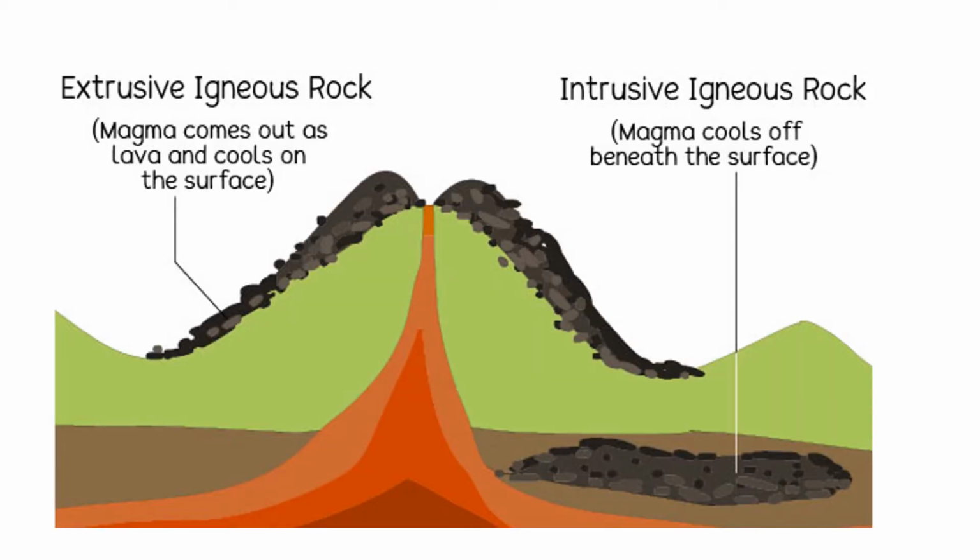Igneous rock is of two types: extrusive igneous rock, which is when magma comes out onto the surface of the earth and then cools down. And intrusive igneous rock, where intrusive means the magma cools down inside the earth, beneath the surface of the earth.